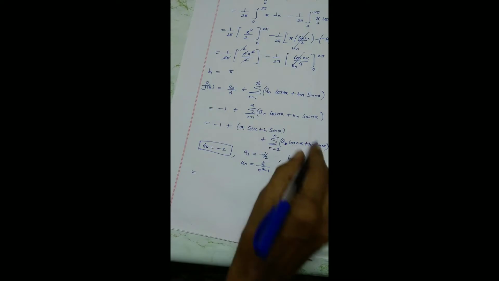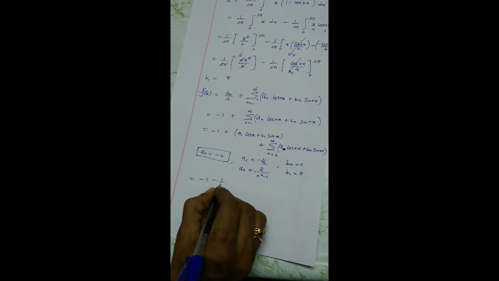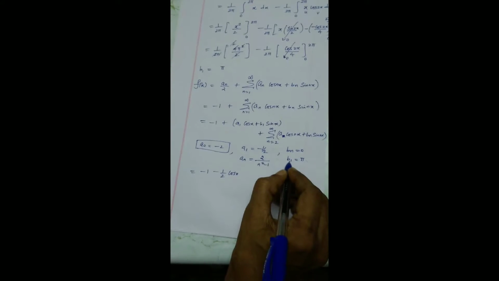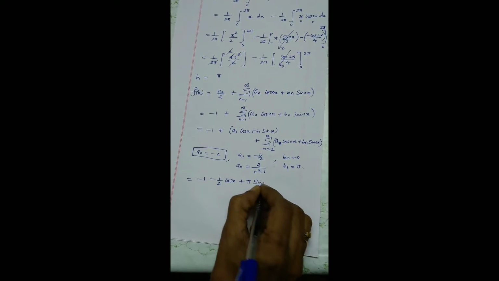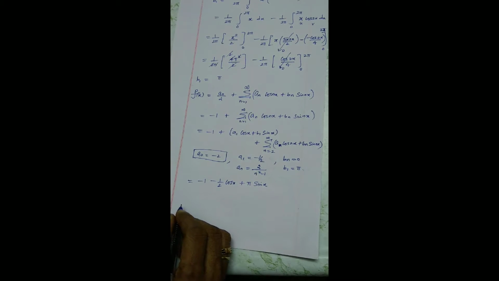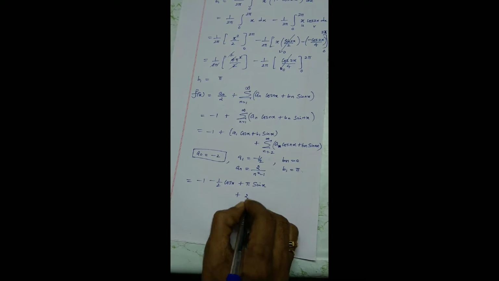Now I am going to substitute all these particular values. A1, so minus 1 by 2 cos x. I am substituting A1 and B1 as pi, plus pi sin x, and then I am going to substitute An, Bn, of course 0. The 2 you can take it out, why?